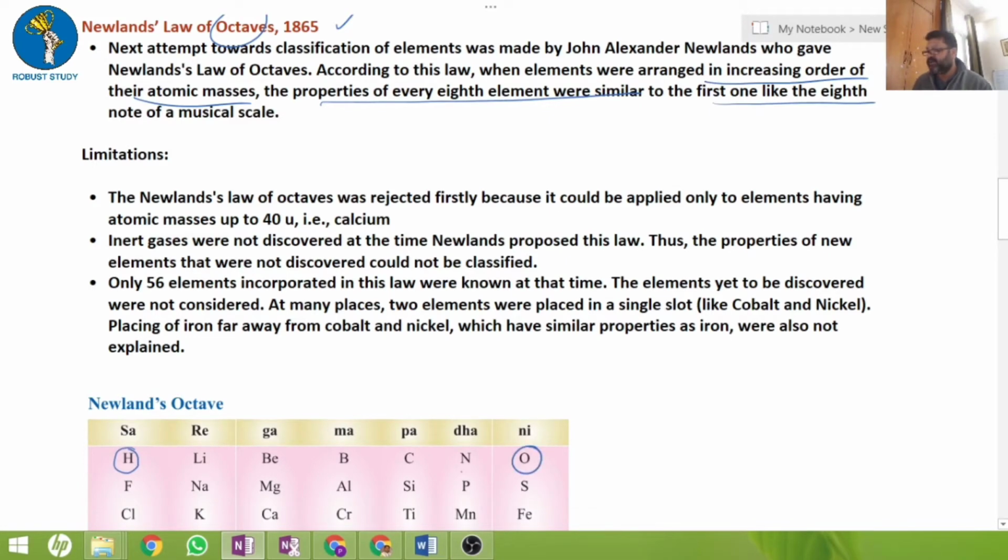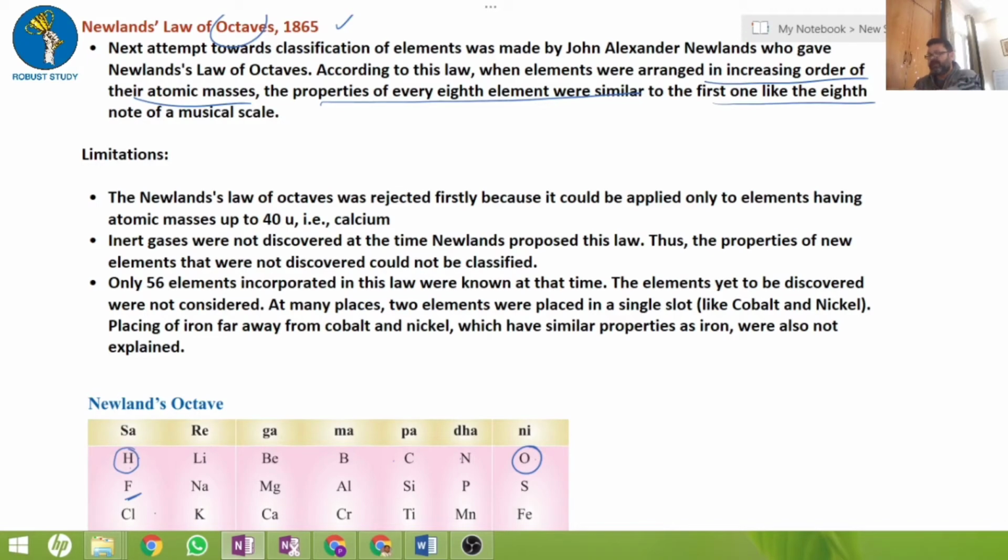Okay, so you say first, second, third, fourth, fifth, sixth, seventh, and the eighth, and the eighth is having the same property as the first, like hydrogen or chlorine with fluorine. That's what the assumption is.